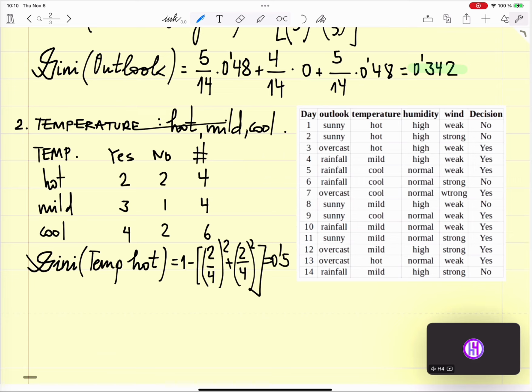The Gini for temperature mild. Hello? One question, yes, go ahead. Yes, sorry. I copied it incorrectly. This is cool and this is mild. You're right. Thank you.